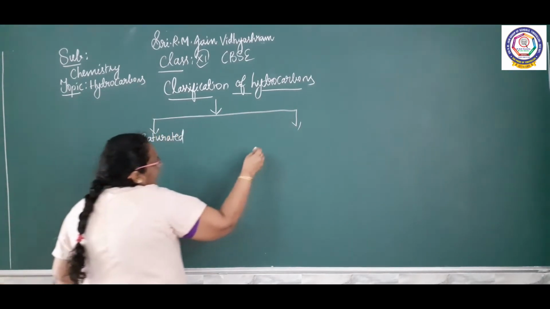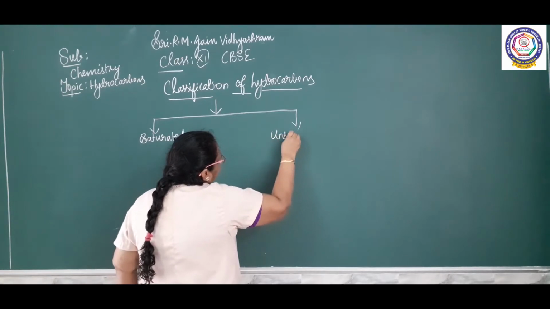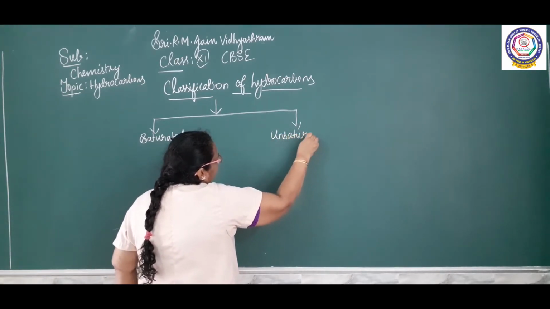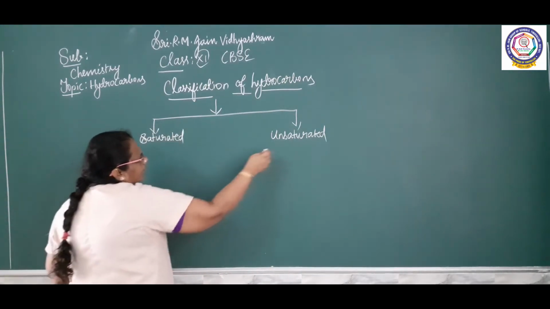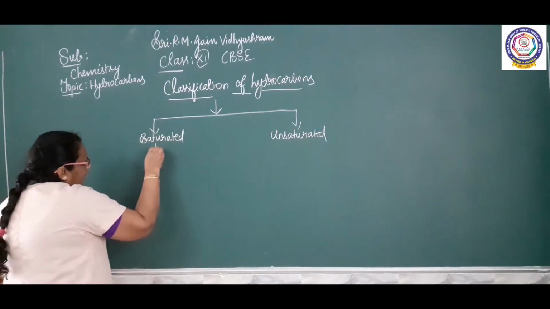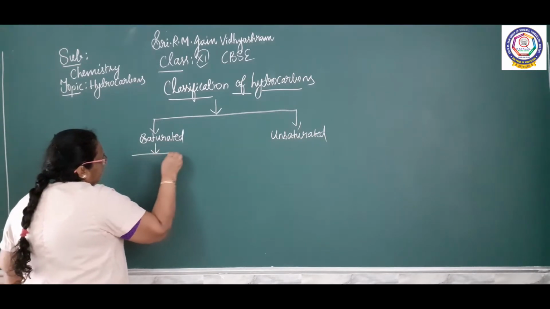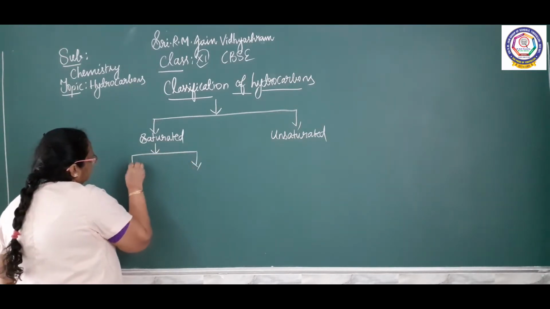What is the first classification? Saturated and unsaturated. Again, under saturated there are two different types: